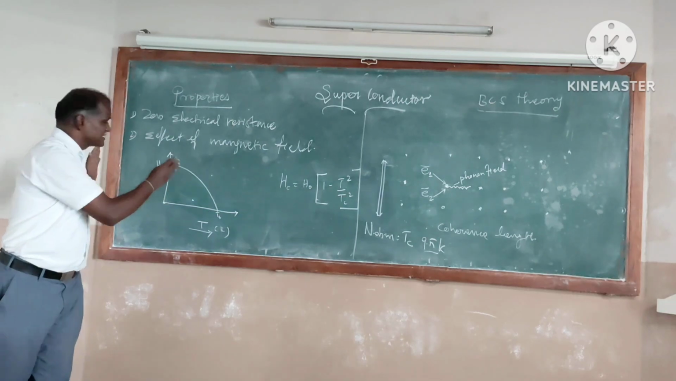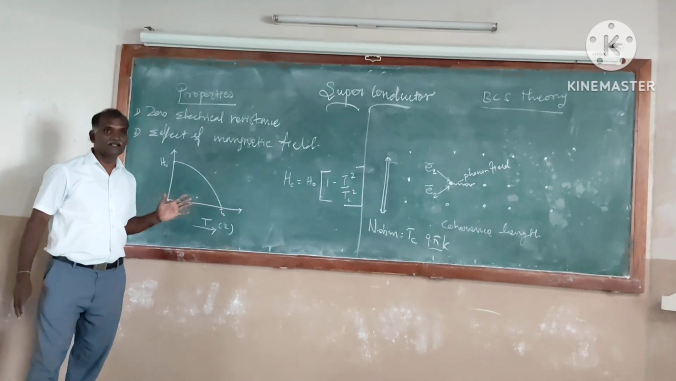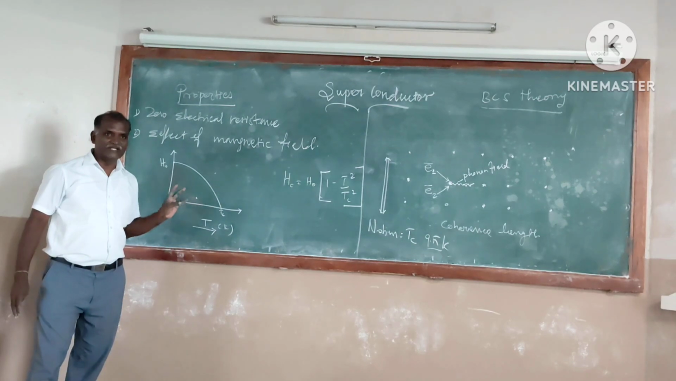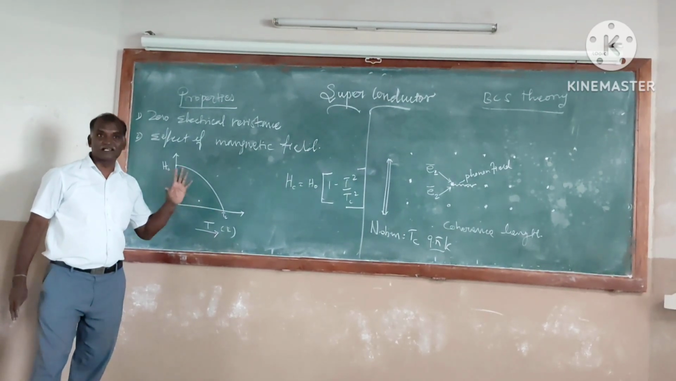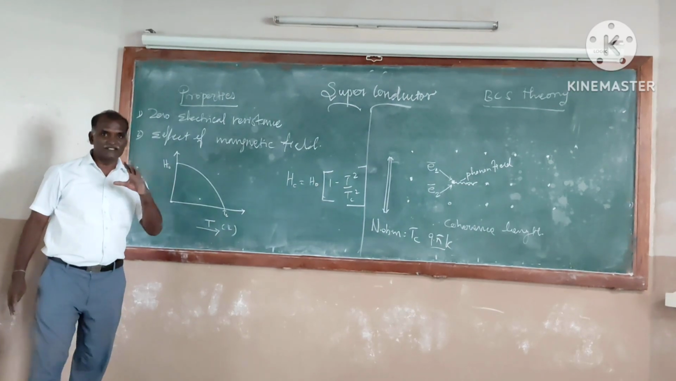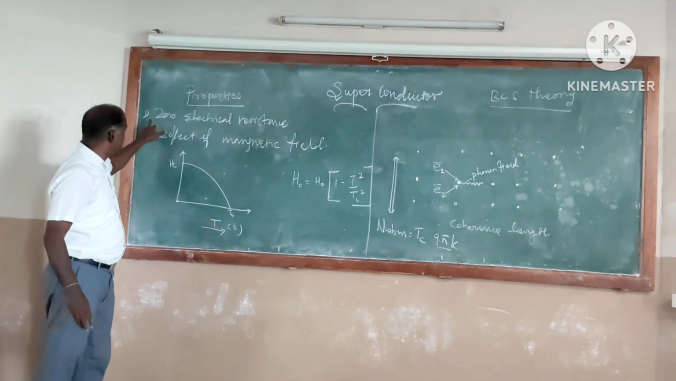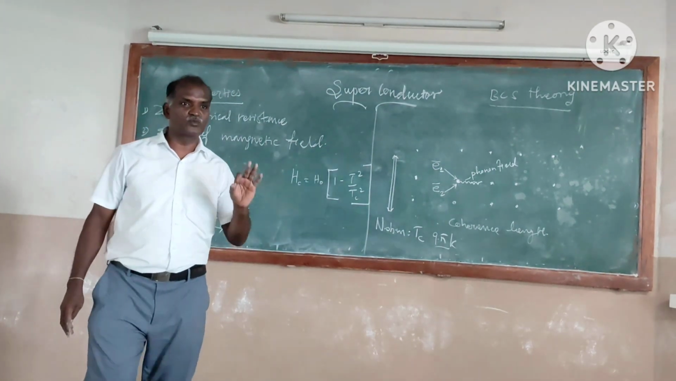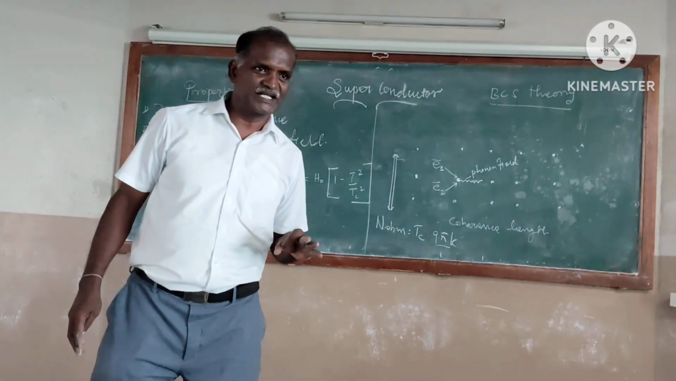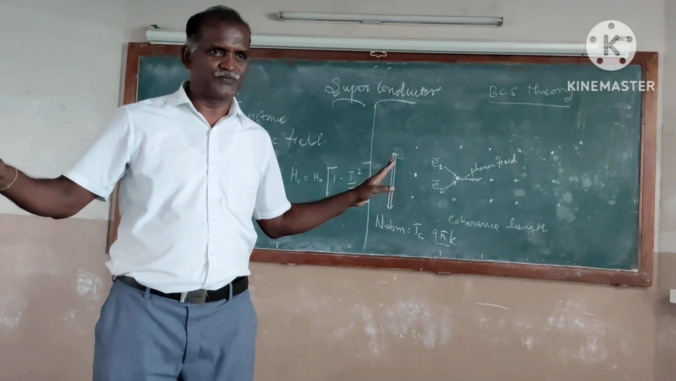So we shall see some properties of the superconductor. What are the superconductors? Niobium, vanadium, tantalum, tin, lead. These are all superconductors. What I said first is zero electrical resistance. This is the first and foremost property of a superconductor. A superconductor does not show any resistance.